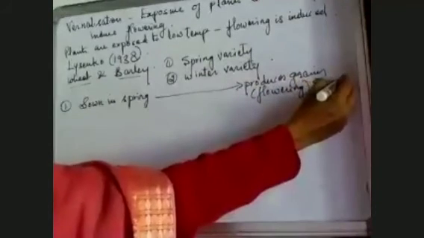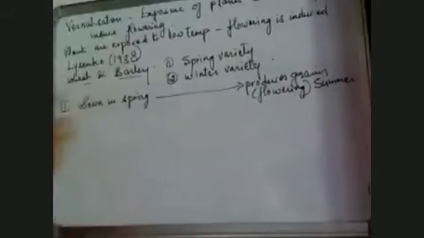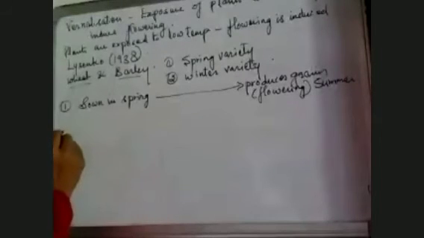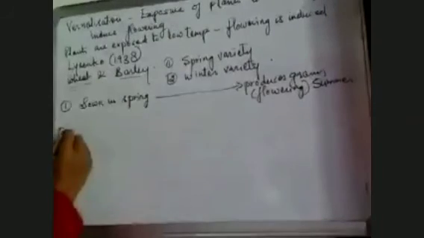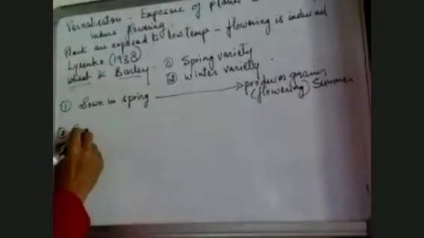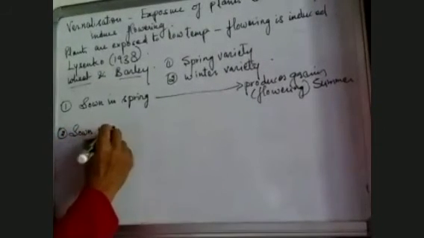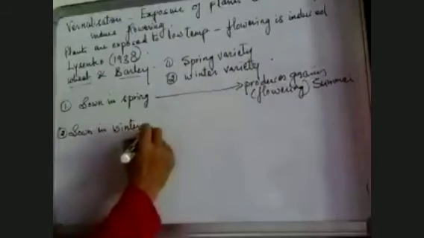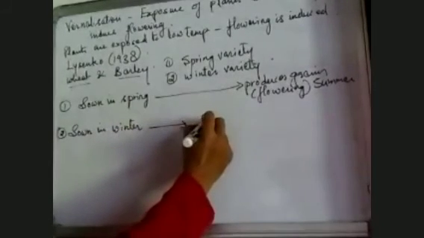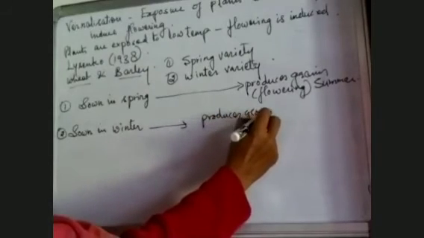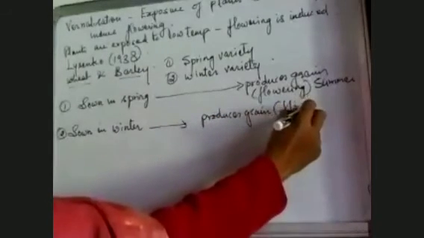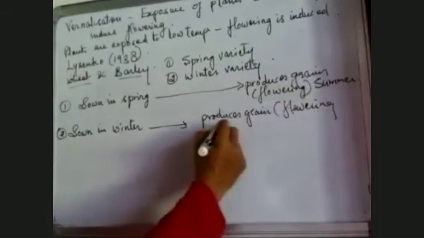The second type, the winter variety, is sown in winters, and it produces grains or shows flowering in summers.